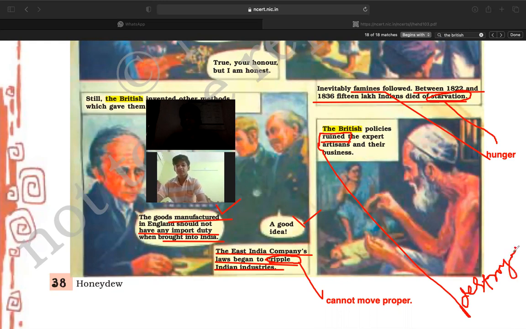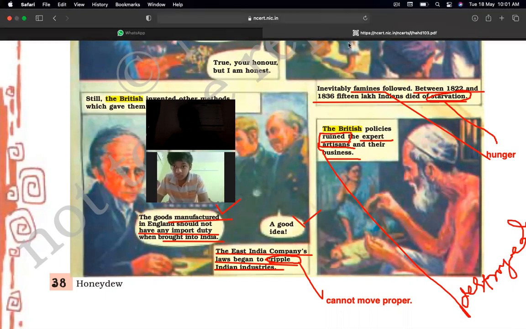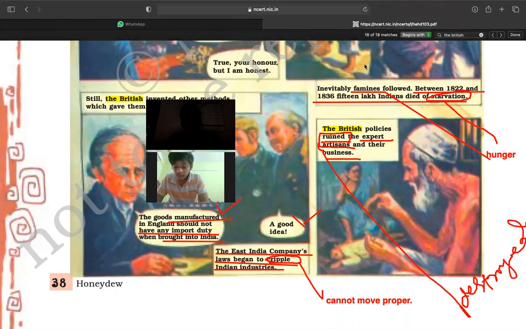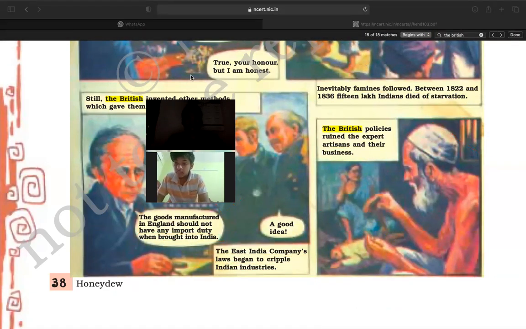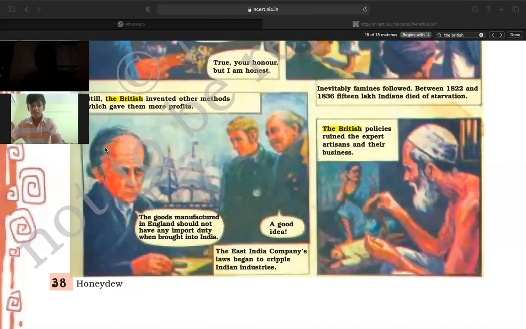Are you writing the words or not? Destroyed the expert artisans and their business. So the British policies actually destroyed the life of the common people, right? So they were living like hell. Hell means they were living a very bad life, right?